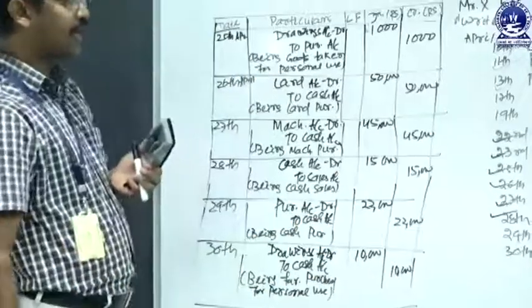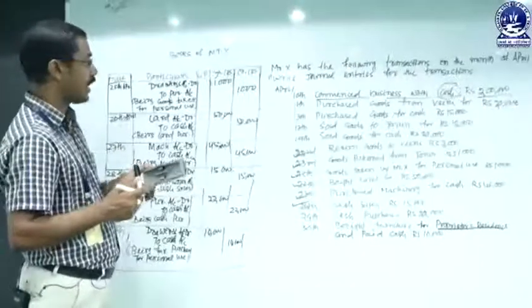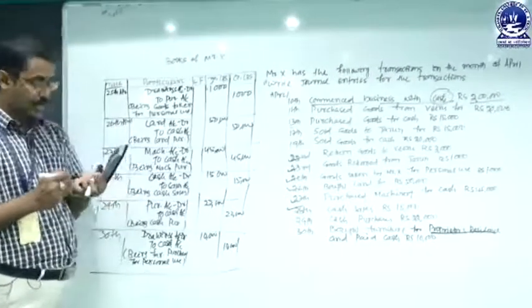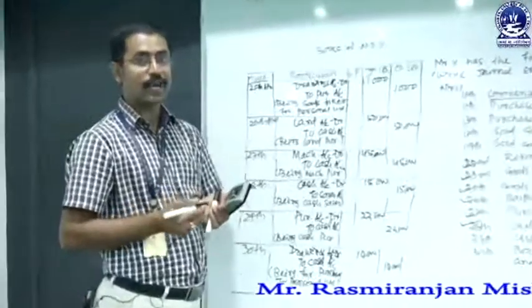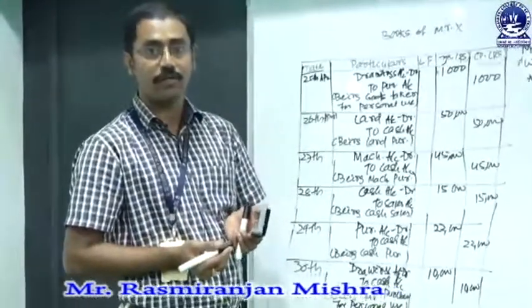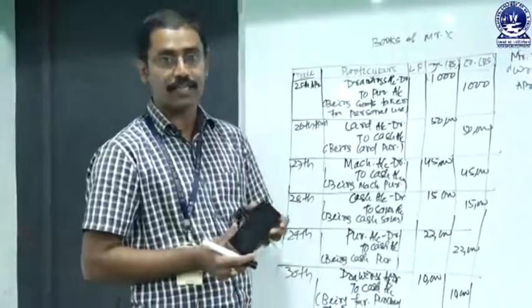So this is the journal entry, or the preparation of a journal in the books of accounts, as per the procedure or guidelines for how to prepare the journal entry. In our next class, we will discuss other problems relating to simple as well as compound journal entries. Till then, thank you. Bye bye.